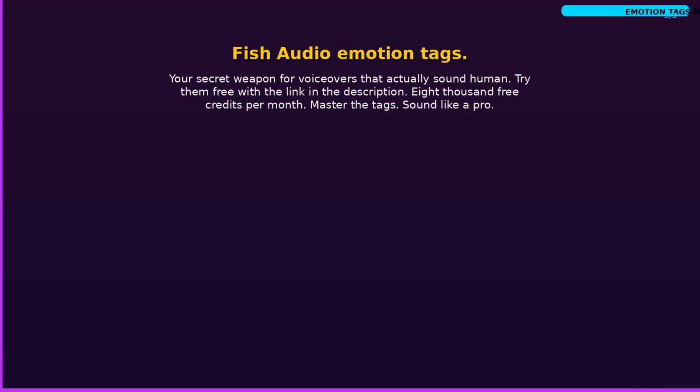Fish Audio emotion tags. Your secret weapon for voiceovers that actually sound human.